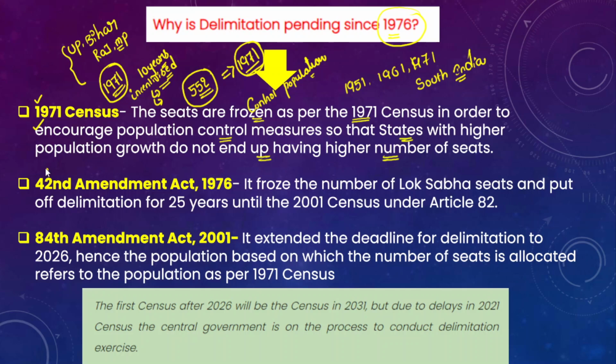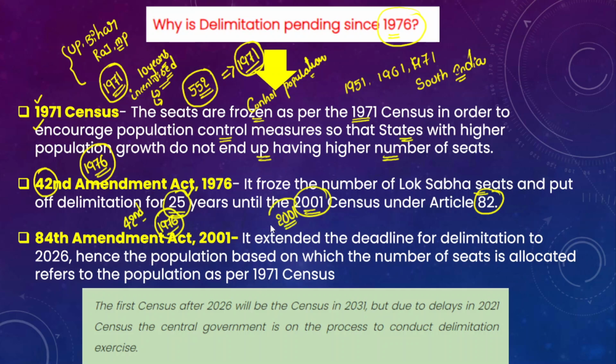Okay, so the 42nd Constitutional Amendment Act, this was also called the mini constitution. The 42nd Constitutional Amendment Act in the year 1976 froze the number of Lok Sabha seats and put off delimitation for 25 years until the 2001 census. Delimitation is usually done under Article 82 of the Indian Constitution. However, this amendment stalled the delimitation exercise for 25 years until 2001.